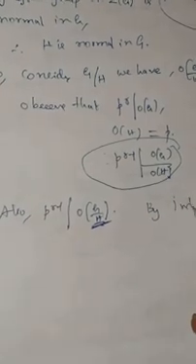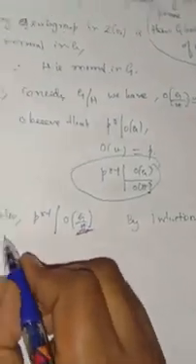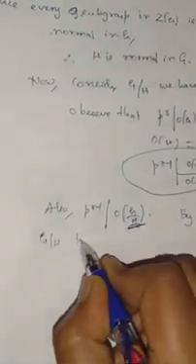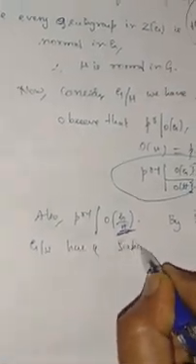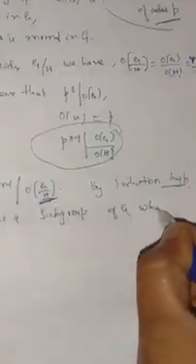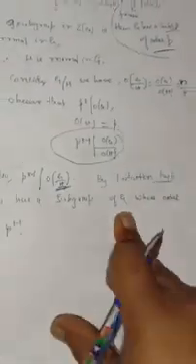By the induction hypothesis, there exists a subgroup of G/H whose order is p to the power of r minus 1. The induction hypothesis says that the result is true for r minus 1.